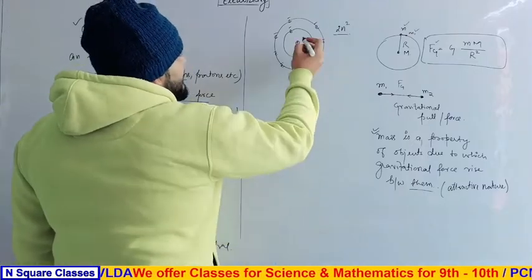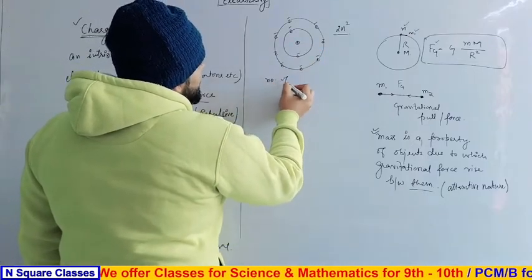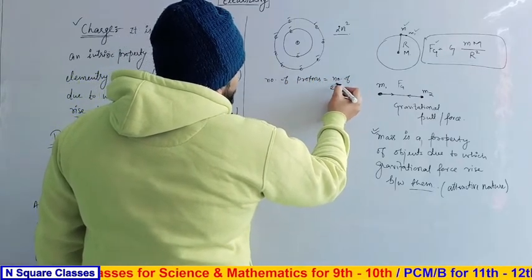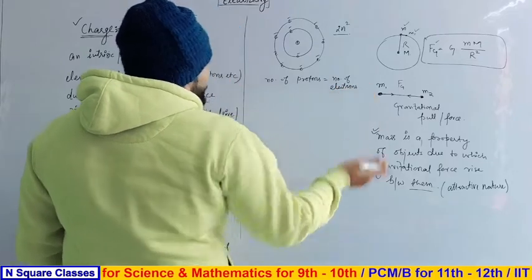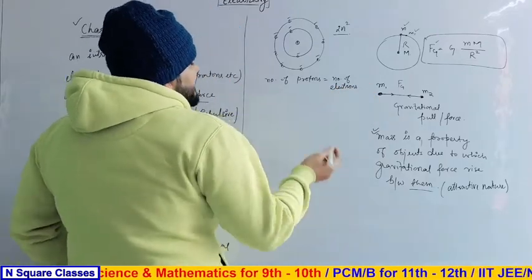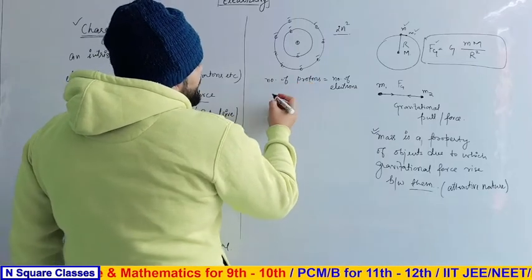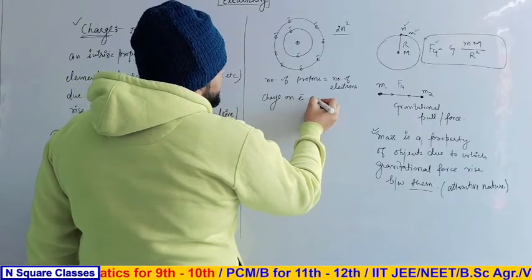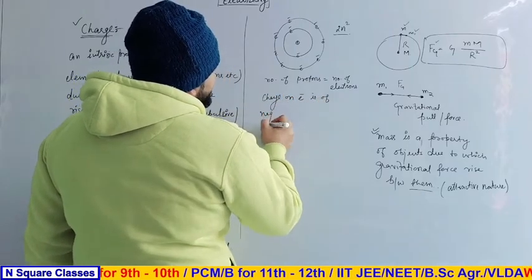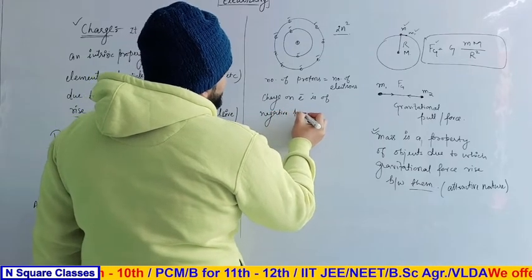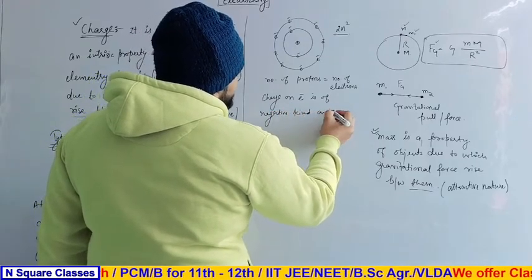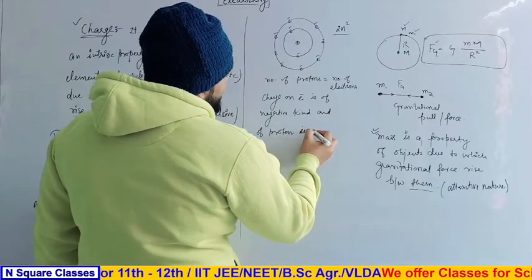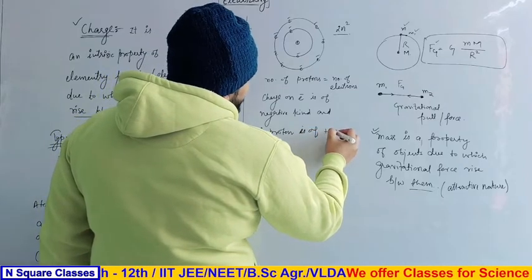Now according to atomic theory, the number of protons equals the number of electrons, and by convention, we have experimentally and theoretically proved that the charge on an electron is of negative kind and that of a proton is of positive kind.